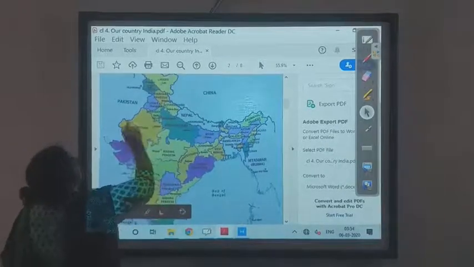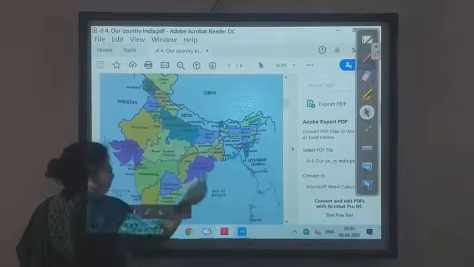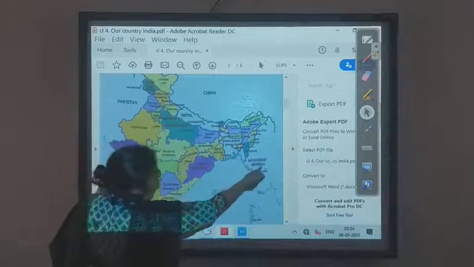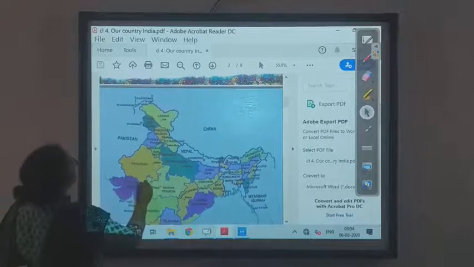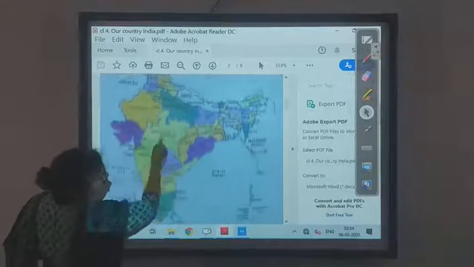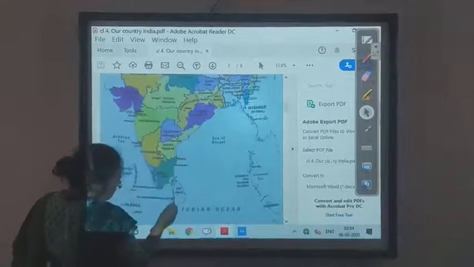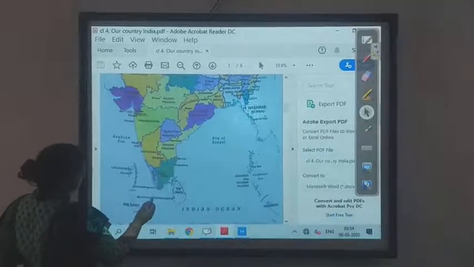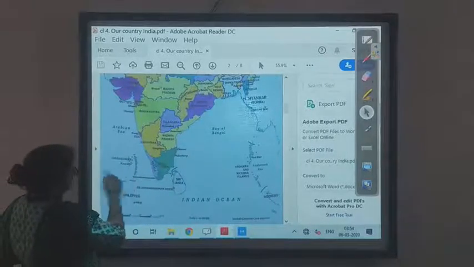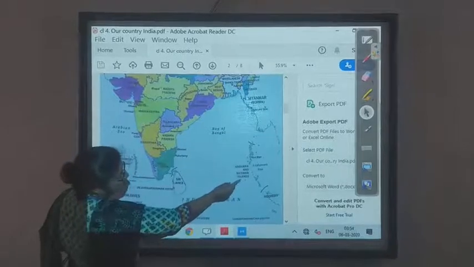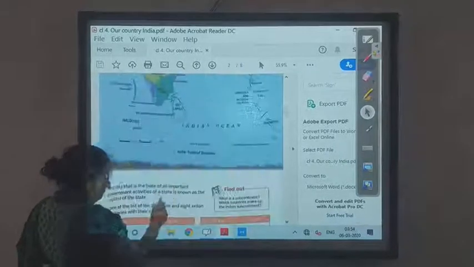Okay, so what are the neighboring countries? It is Pakistan, China, Burma, that is Myanmar now, Afghanistan, Bangladesh, Sri Lanka. And these are the two islands: Lakshadweep and the Andaman and Nicobar Islands.